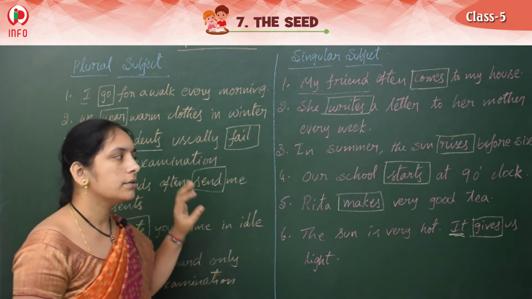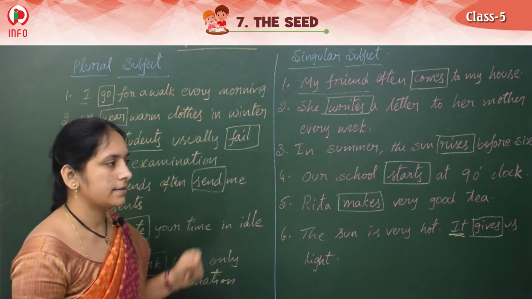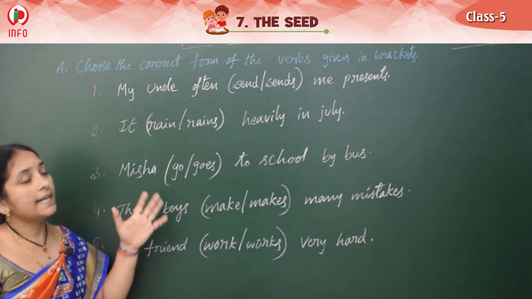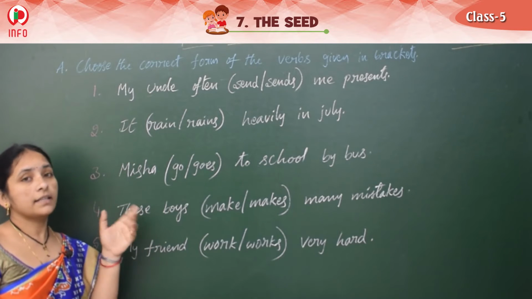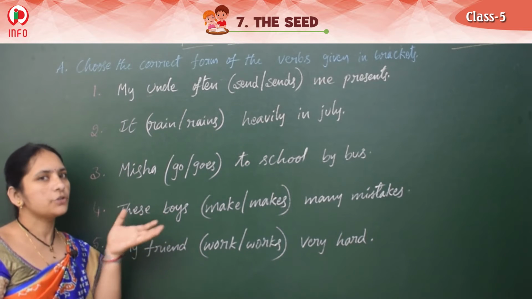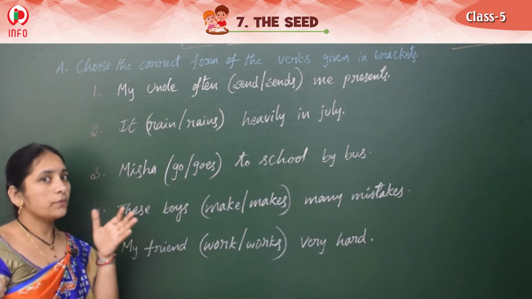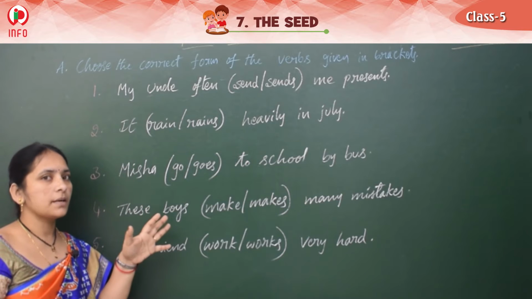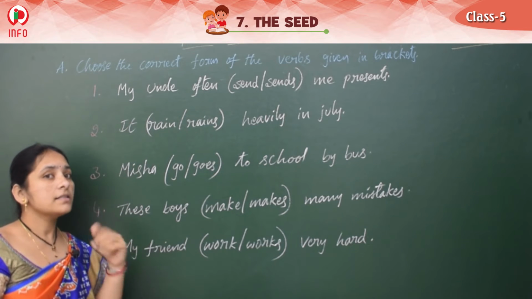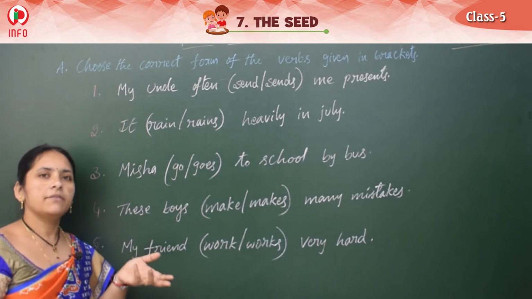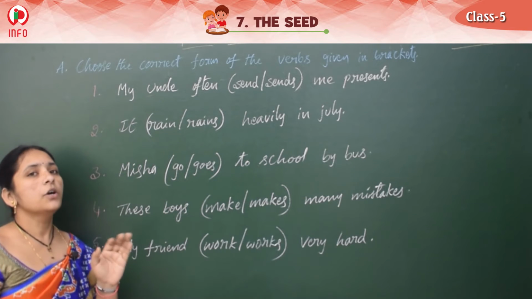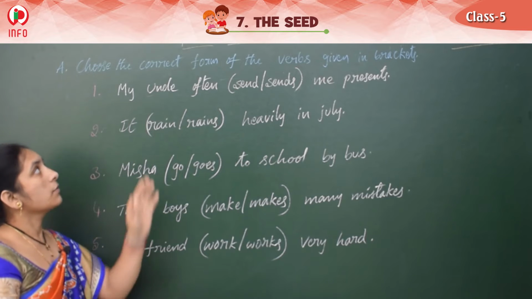So let's just do some exercise on this. So the next example, see children, for the singular subjects and plural subjects, what verbs we should use, right? So we discussed that for the plural subjects we should write V1 form, first form of the verb. For the singular subjects we should write V1 s/es form, right? So now in these examples, which verb is suitable?